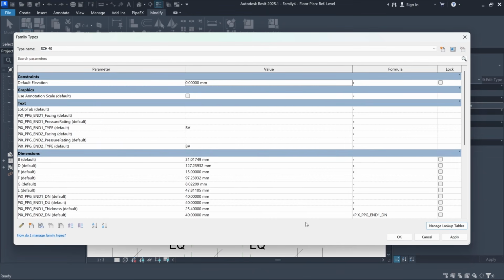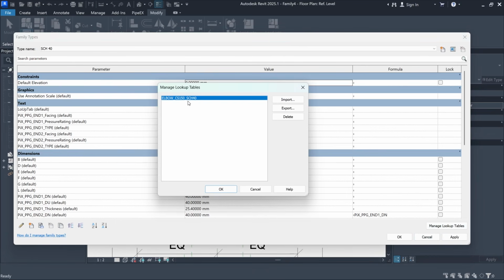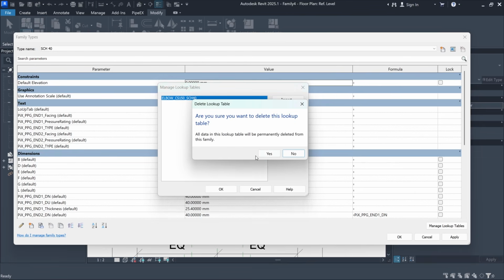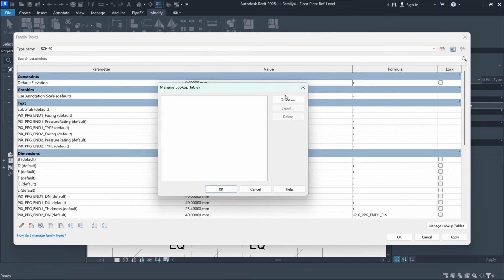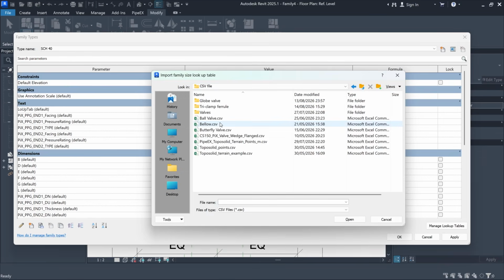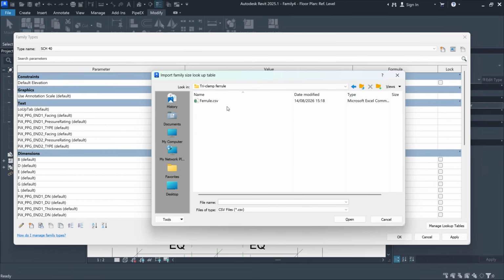In the next step, we can import a CSV file. To do this, I will go to Manage Lookup Tables, and here I'll delete the existing lookup table. Yes. And then I'll click on Import. Then I'll select the right CSV file and click Open.